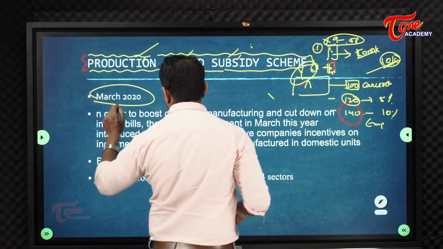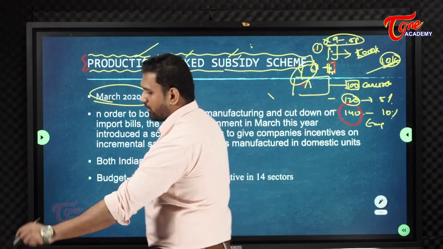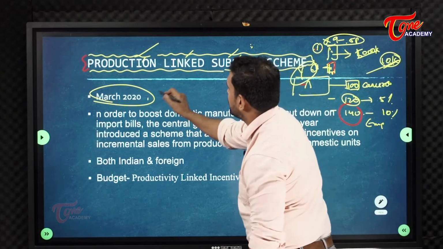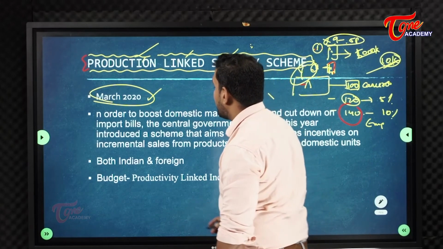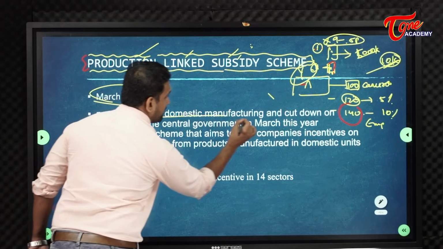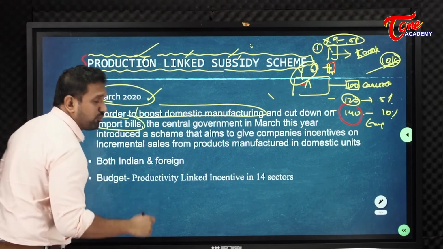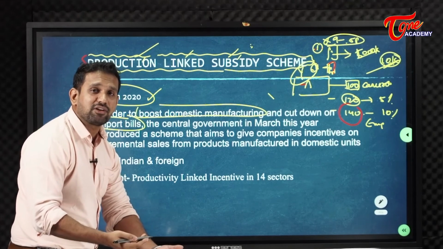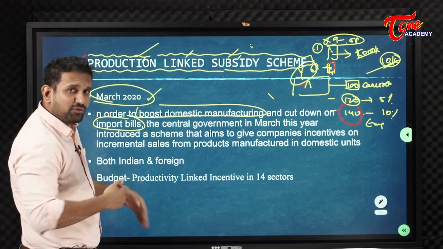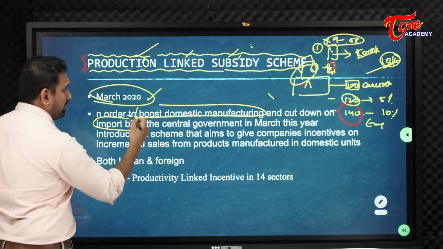Launched in March 2020. Okay, so this scheme was launched to boost domestic manufacturing and bring down the import bills. If we are producing more, we will satisfy the demand of the country by ourselves. Why would we import from other countries when we are having more production? So, to reduce the import bills.